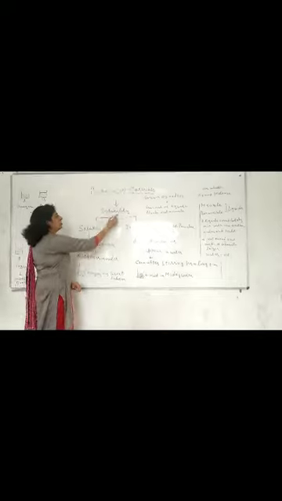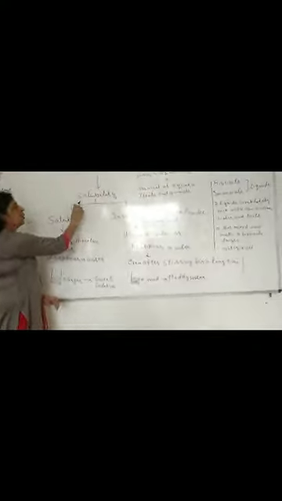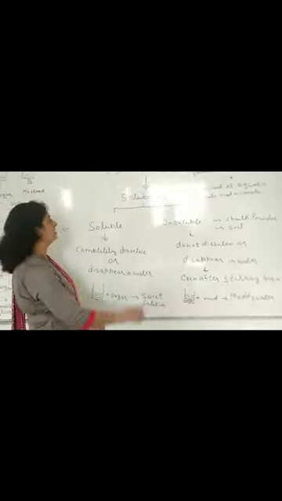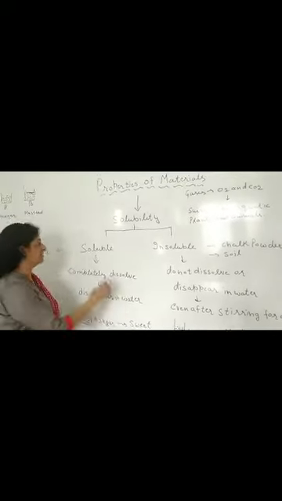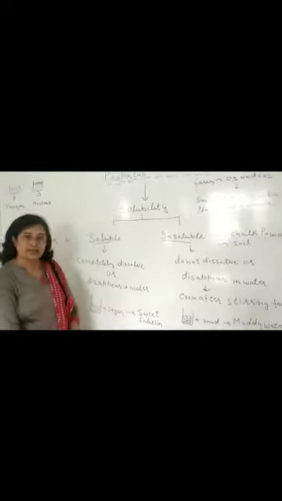Now, solubility of different materials. On the basis of solubility, we can divide materials into two types, soluble materials and insoluble materials.